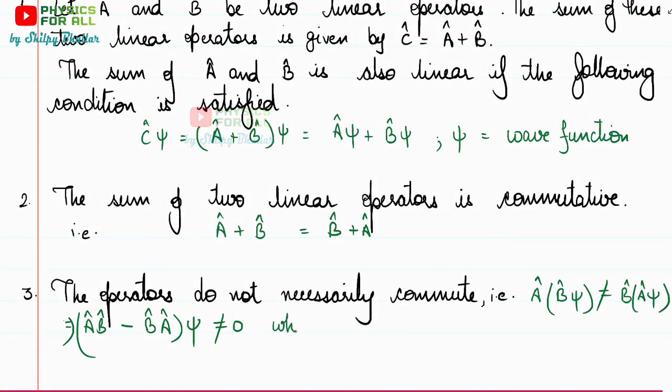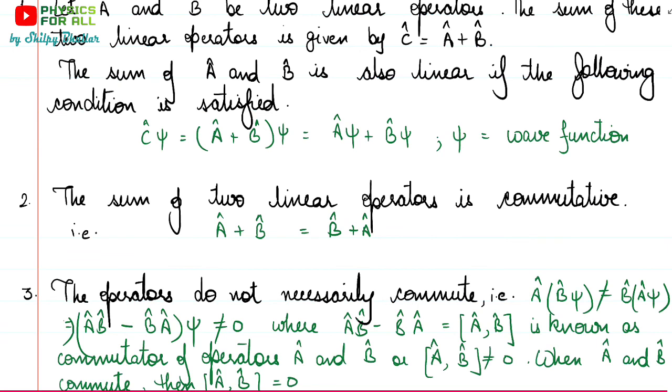Now this term that we have written, A cap B cap minus B cap A cap, there is a way to represent it, and it is represented as A cap comma B cap within square brackets, and it is known as the commutator of operators. So this A cap B cap minus B cap A cap is represented by A cap comma B cap within square brackets, and it is known as the commutator of operators A and B. And we also represent it as A cap comma B cap within square brackets not equal to 0.